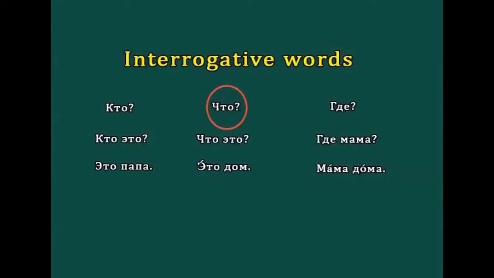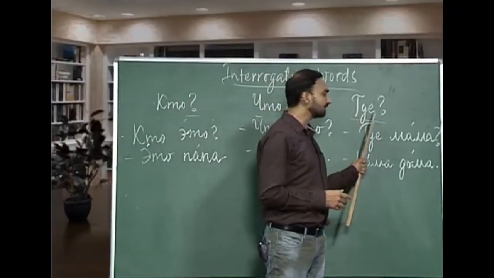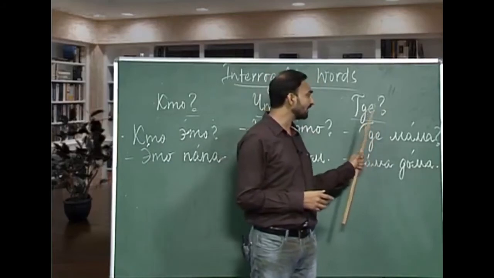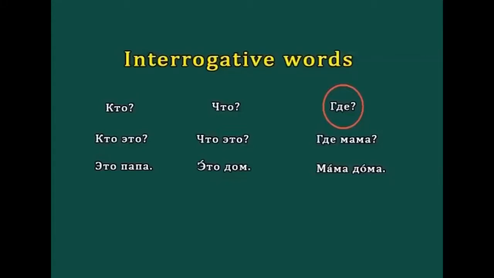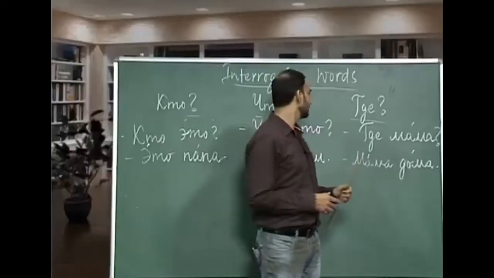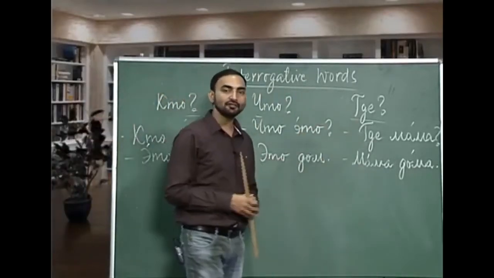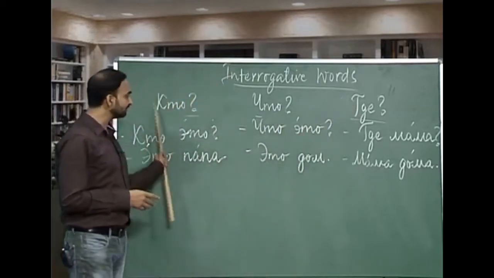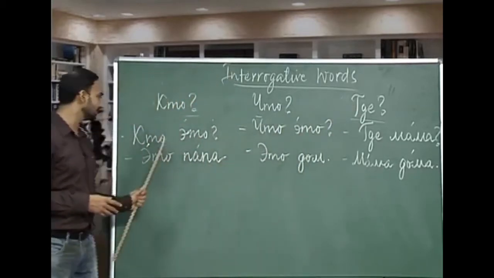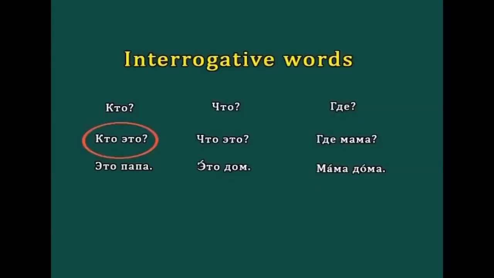Что is what. And the third interrogative word is г, д, е, and please remember е is a soft vowel and it comes after a soft consonant. So, how will you pronounce this? Где. Где is where. So, we have who, what and where. How do we ask a question with these 3 interrogative words? I have written some questions with these 3 interrogative words here. The first one is кто это? Это is this. Кто это? Who is this?